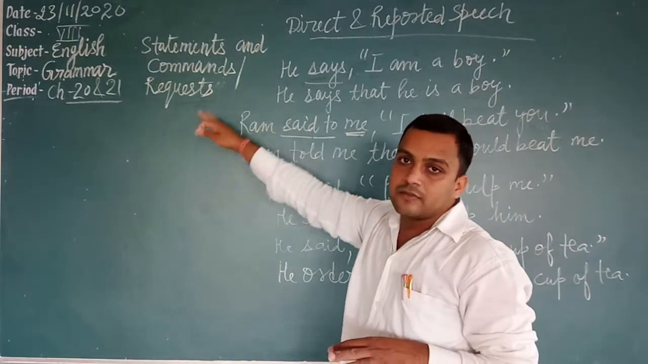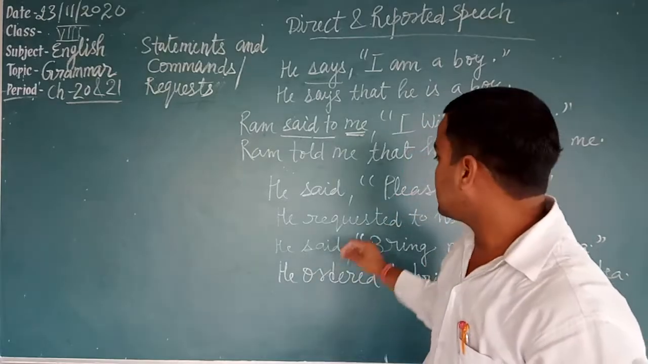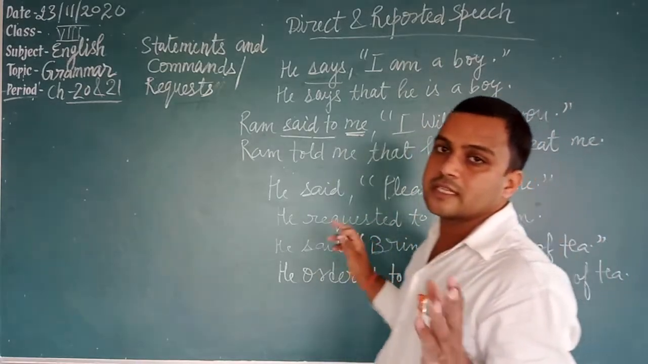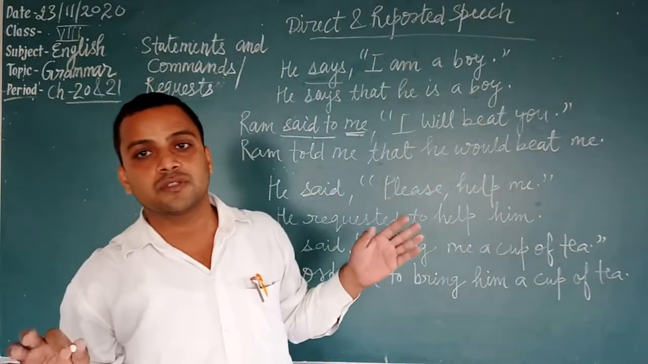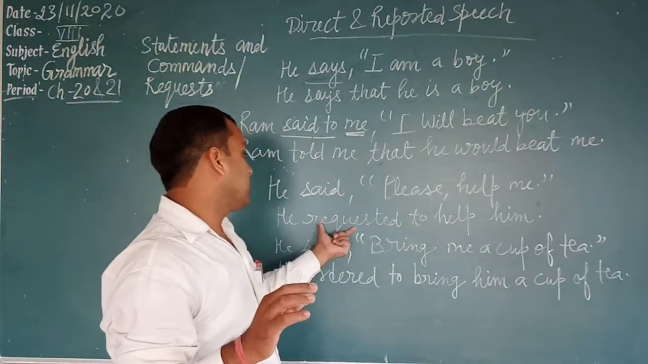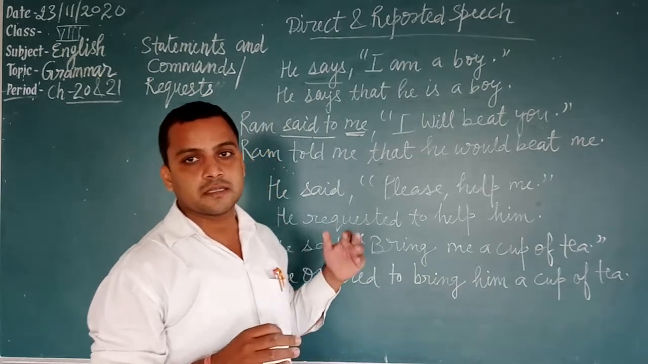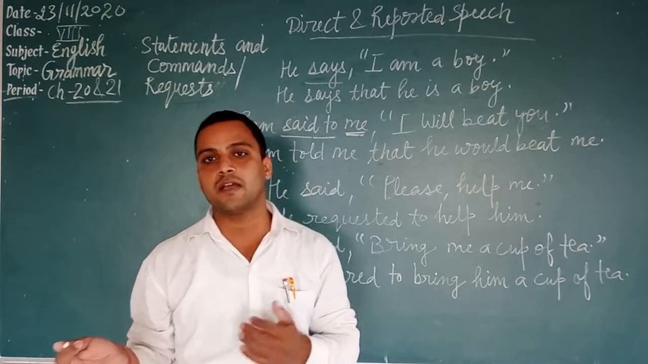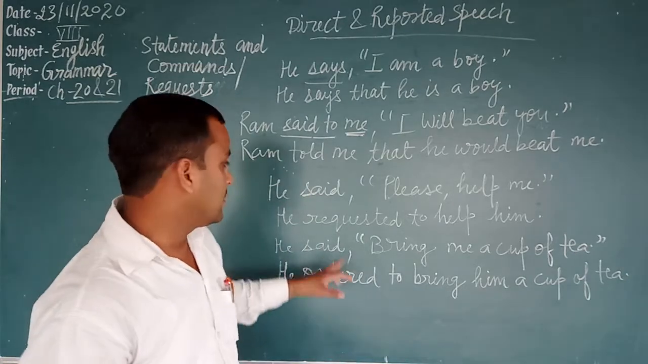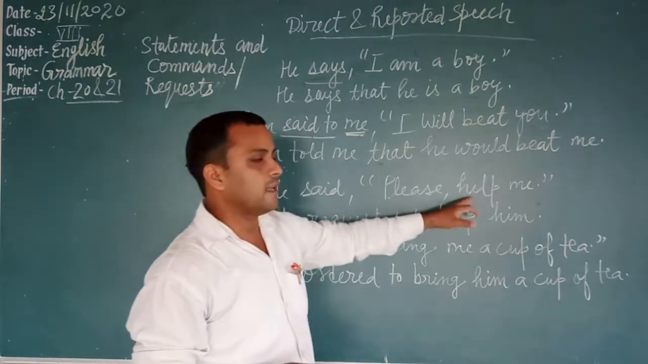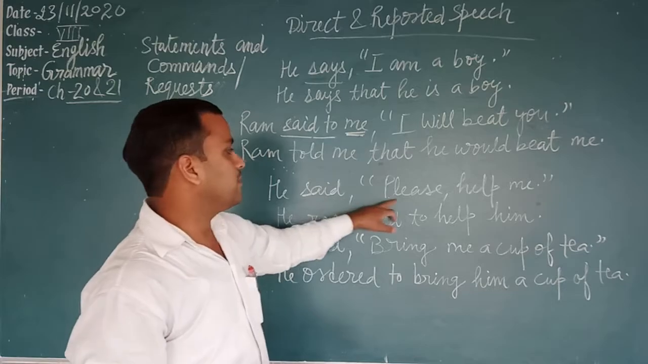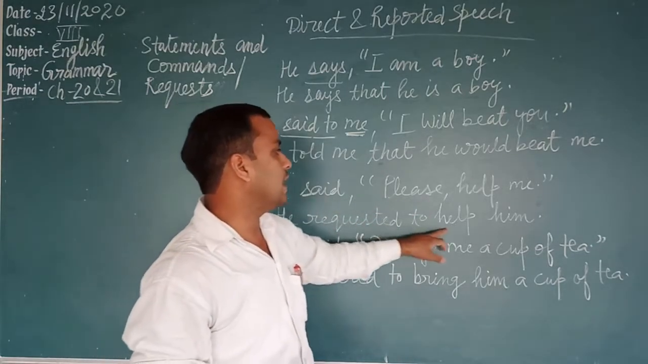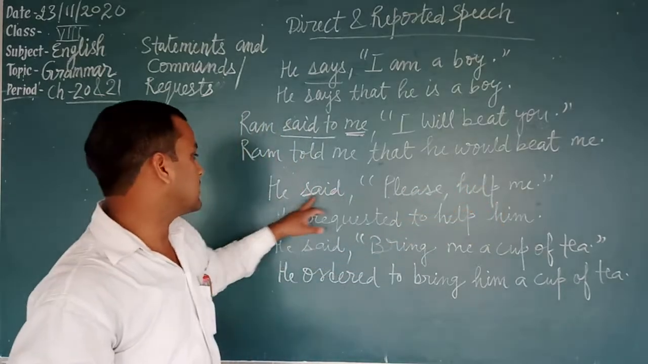Now, command and request. Students, for an imperative sentence, according to the sense of reported speech, we choose the reporting verb. In this reported speech, there will be the sense of order, request, command, advice, prohibition, etc. So, he said, "Please help me." Here is the sense of request. So, we write he requested to help him. The pronoun me will be changed according to the subject.